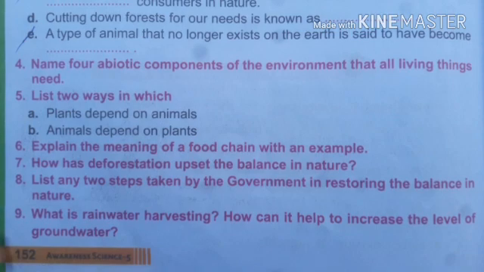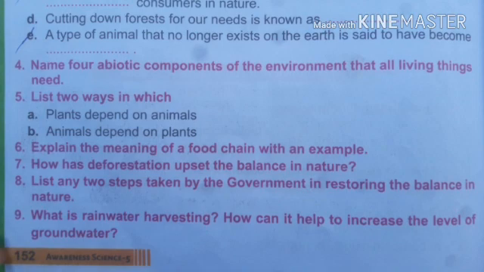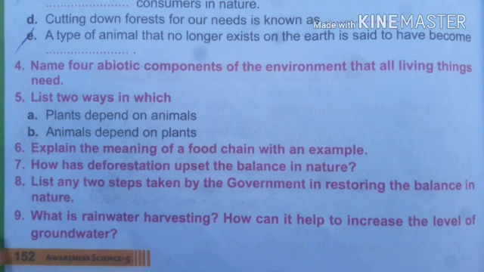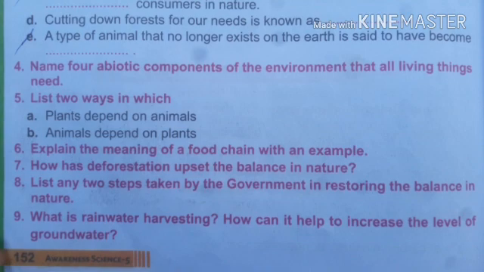Eighth question: list any two steps taken by the government in restoring the balance of nature. Here the Indian government has set up a number of wildlife sanctuaries and national parks where hunting is not allowed. This helps to protect the animals and restores the balance in nature. And the government has also started afforestation programs in many states and many places to protect wildlife.